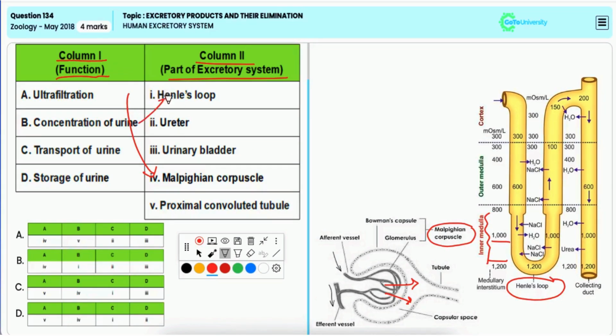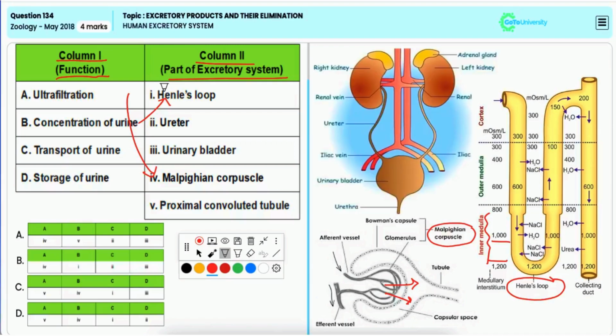Now, urine is carried from kidney to bladder through ureter. Thus, C matches with 2. And urinary bladder is concerned with storage of urine. Thus, D matches with 3. Hence, the correct answer is option B.